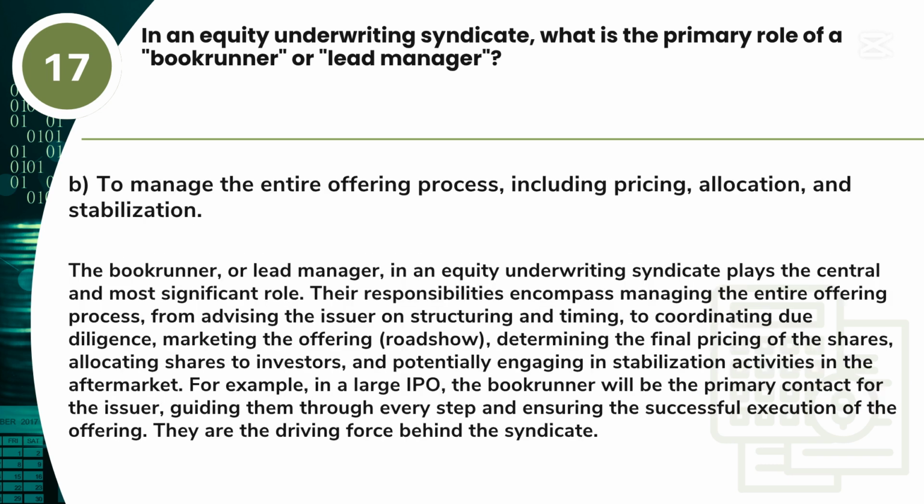Answer: B. To manage the entire offering process, including pricing, allocation, and stabilization. The bookrunner, or lead manager, in an equity underwriting syndicate plays the central and most significant role. Their responsibilities encompass managing the entire offering process, from advising the issuer on structuring and timing, to coordinating due diligence, marketing the offering, roadshow, determining the final pricing of the shares, allocating shares to investors, and potentially engaging in stabilization